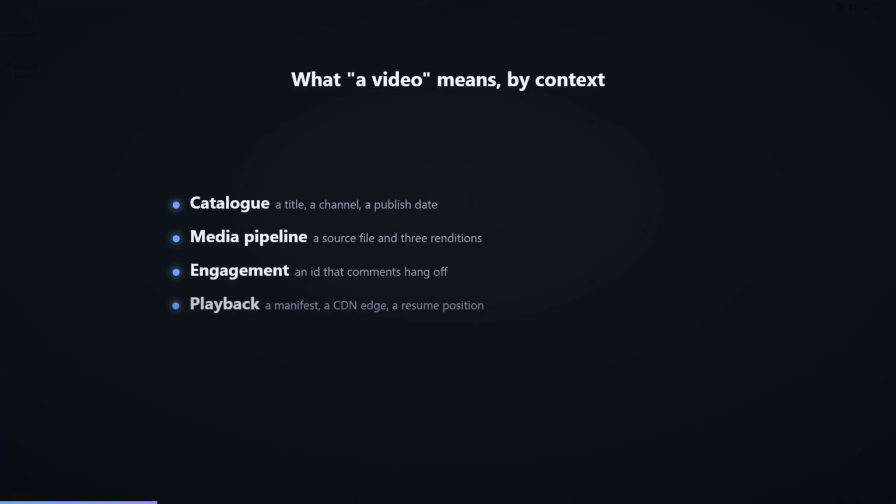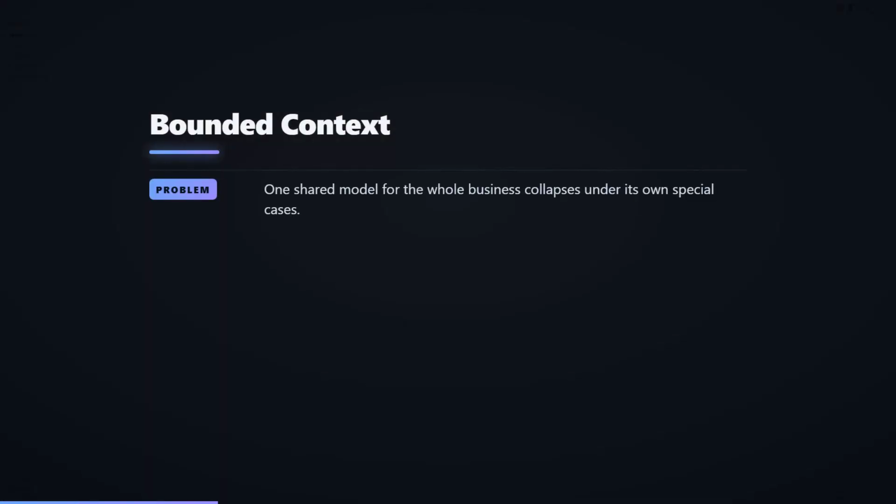And the tell is in the words. Ask 4 teams what a video is and you get 4 different answers, not 4 opinions, 4 genuinely different models. That disagreement is not a problem to resolve. It is the boundary telling you where it is. So here is the pattern itself.